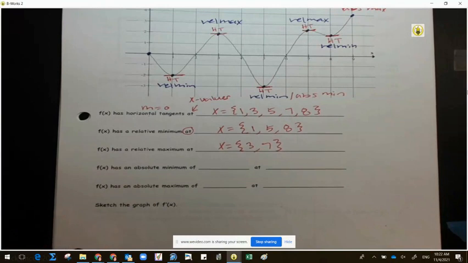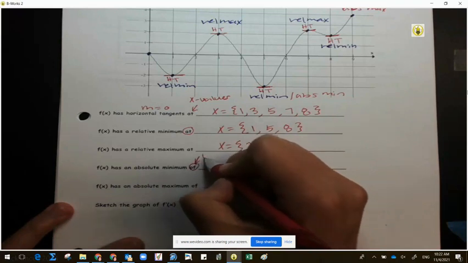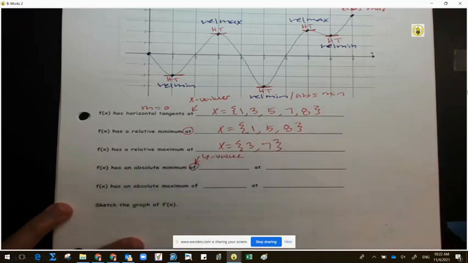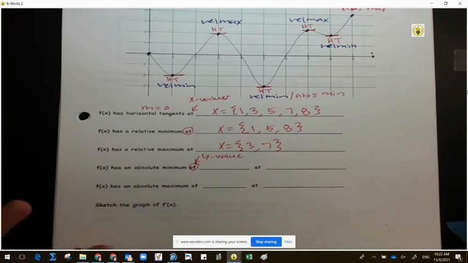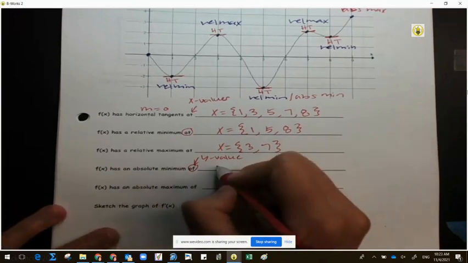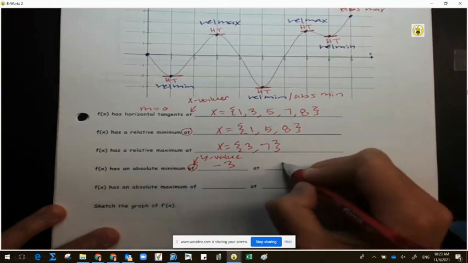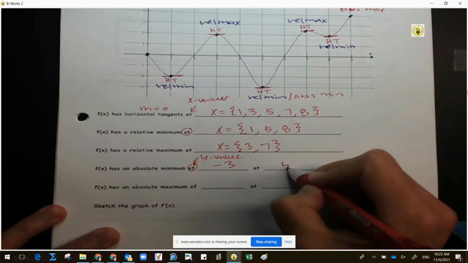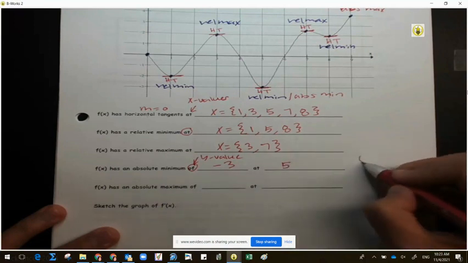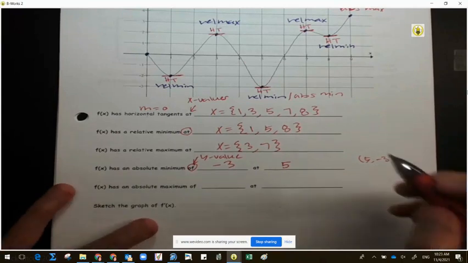Okay? So then, the function has an absolute minimum of. So when there's of, that means we want the y value. It's more like me teaching you guys English. So on our minimum, what is the y value of the minimum? -3. What is the x value? 5. And if you want to go ahead and write out the ordered pair and write out 5 comma -3 and answer that one accordingly, you can.